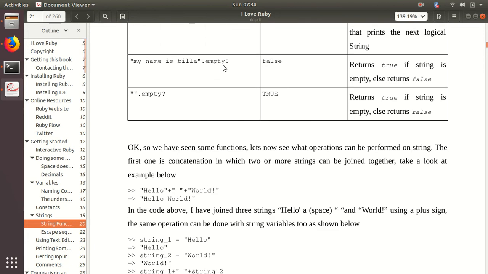Yeah, there are other things like empty and all that. If you give something and ask whether it's empty, it'll give you false if it isn't. Otherwise, it'll give you true. Okay.